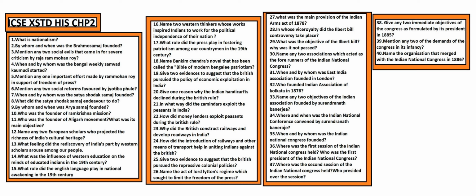What role did the press play in fostering patriotism? The press had a distinct nationalist character despite censorship on the publication of papers and journals, criticized the policies of the government in India, and kept people informed of rapid political developments in the country. Bankim Chandra's novel Anandamath was called the Bible of modern Bengal patriotism.